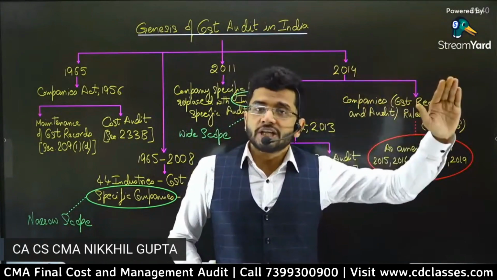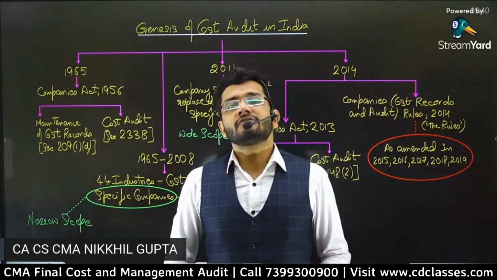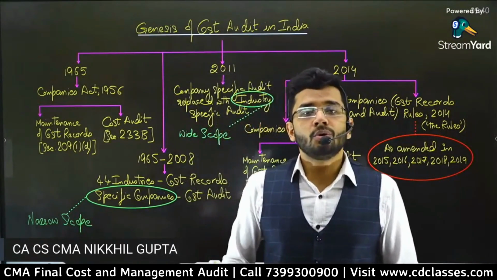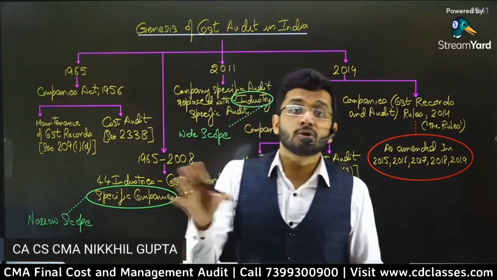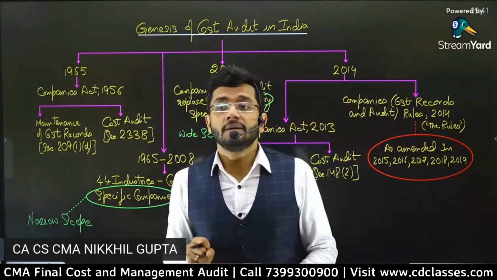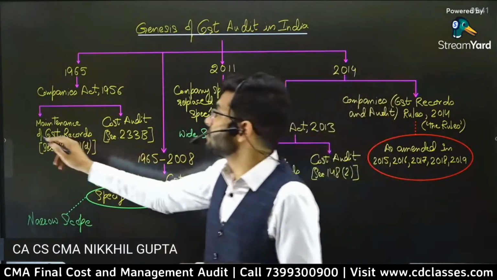Cost sheet and the subsidiary ledgers of cost sheet, whereby we'll be able to know what are the essential elements which are included in material cost, what are the essential elements which are included in labor cost. Okay, so these are known as cost records.